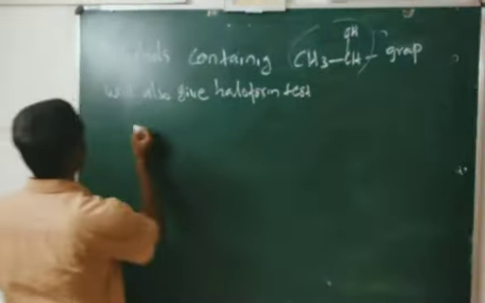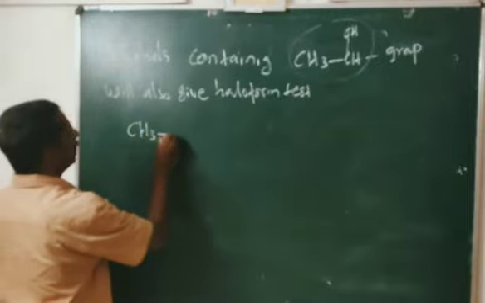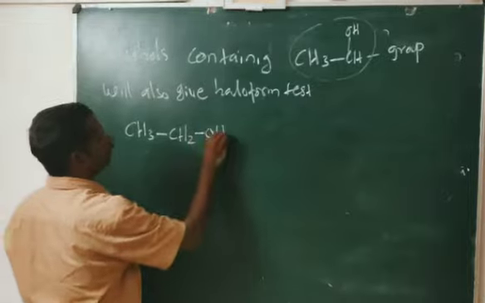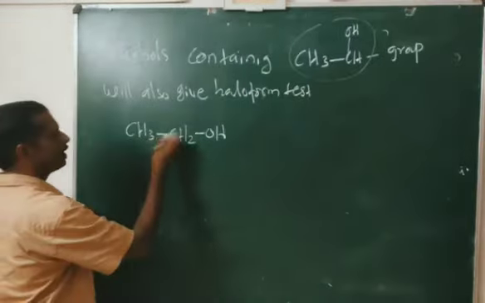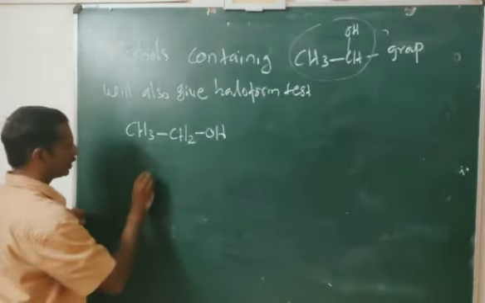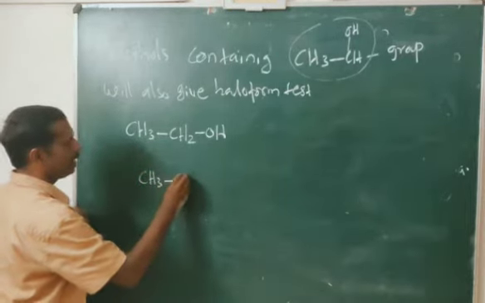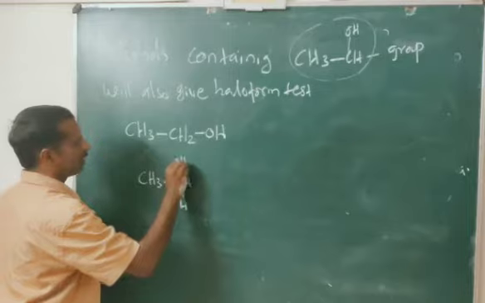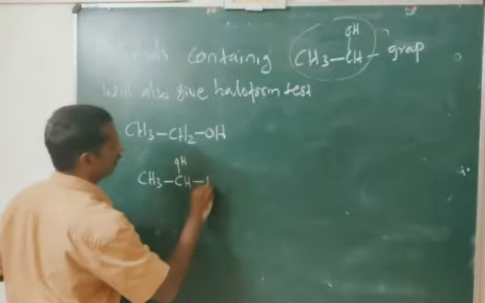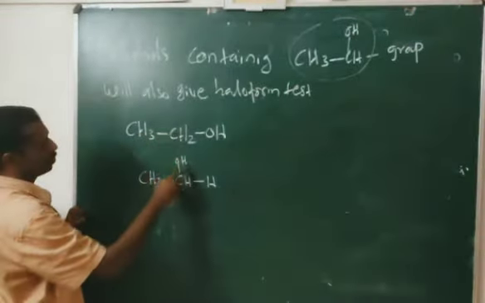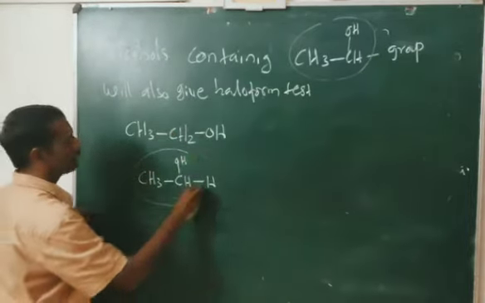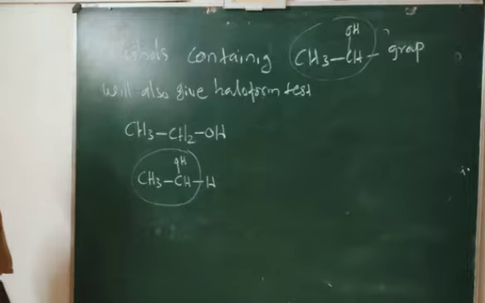That means if you take CH3CH2OH, ethanol, what is the actual structure? You can write CH3CHOH, CH3CH2OH. On this carbon only is the OH. So this ethanol contains CH3CHOH.